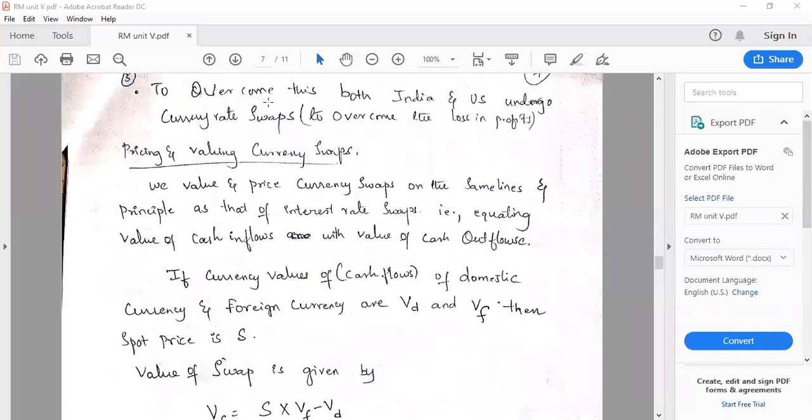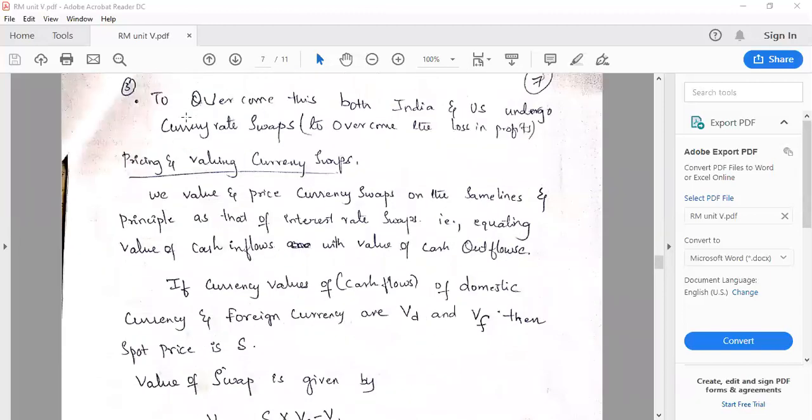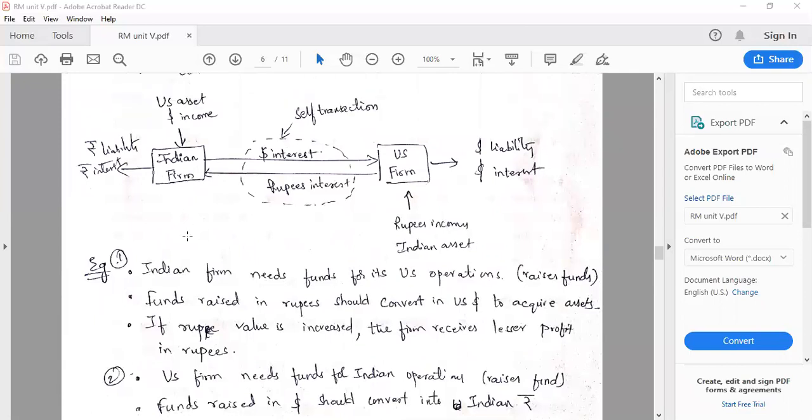So to overcome this percentage of loss in the profits, both the US and India will undergo currency rate swaps. Instead of converting everything in that country itself, they swap the currency, not making it cross the border, right? In between they have an exchange between the US firm and the Indian firm. So the reason behind the existence of the currency rate swap is to overcome the loss in profits. Okay, so that would be the mechanism.